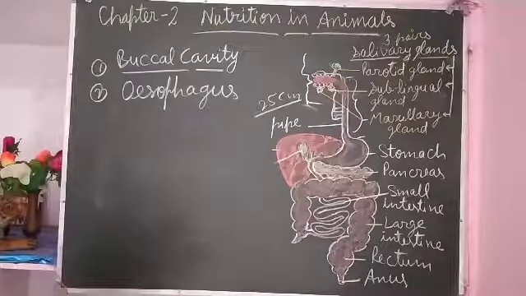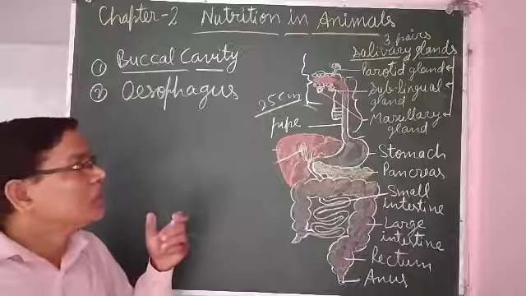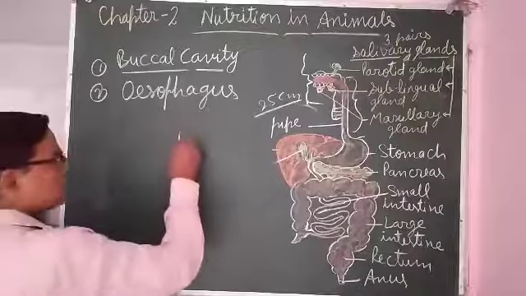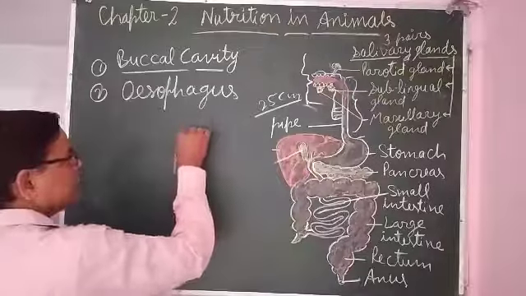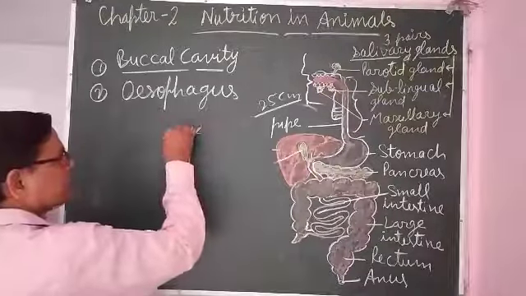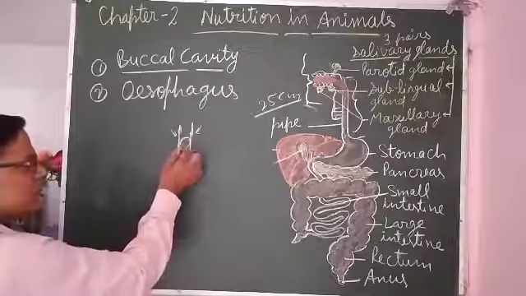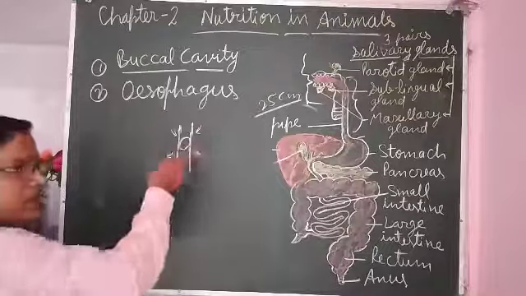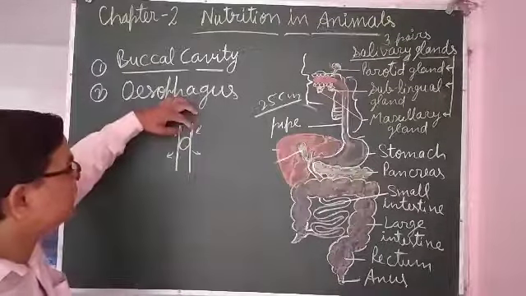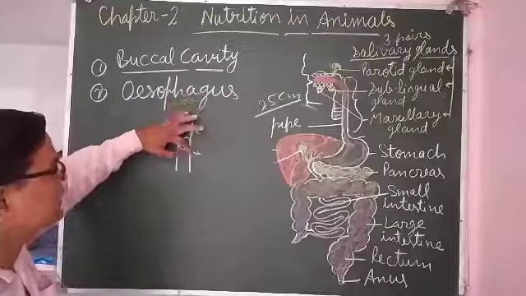How does food move into the stomach? It is a flexible tube. So when food moves into the tube, wherever the food is, behind that contraction started, and here relaxation started. Rhythmic contraction. Rhythmically means when food is here, then contraction will be here, relaxation will be there.